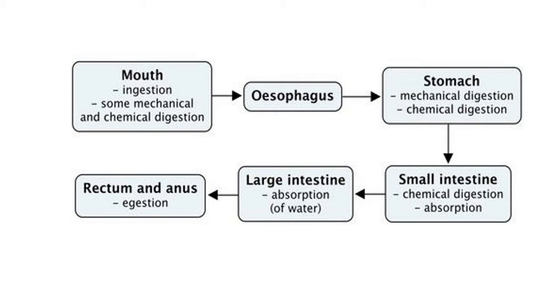Here I revise the structure of the alimentary canal. The alimentary canal has different parts such as the mouth, esophagus, stomach, small intestine, large intestine, and finally rectum and anus.